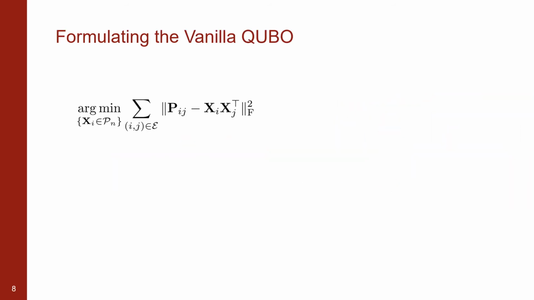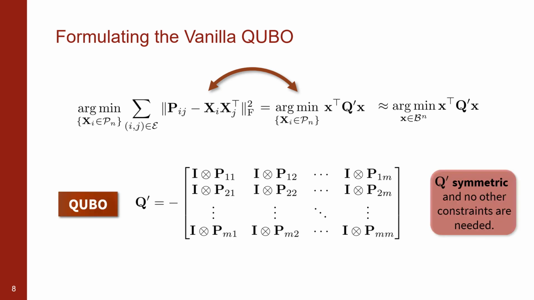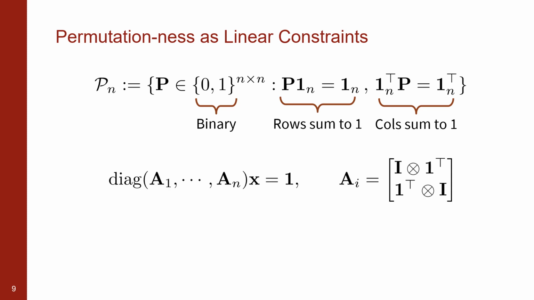We begin by expressing our problem as a vanilla QUBO, where the permutations are treated as general binary variables, and the symmetric coupling matrix fits the QUBO requirements. To ensure that the variables correspond to products of permutations, we take a close look at the space of permutations and formulate the permutationness as a linear constraint.